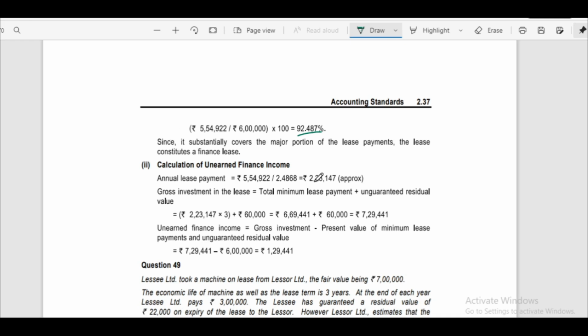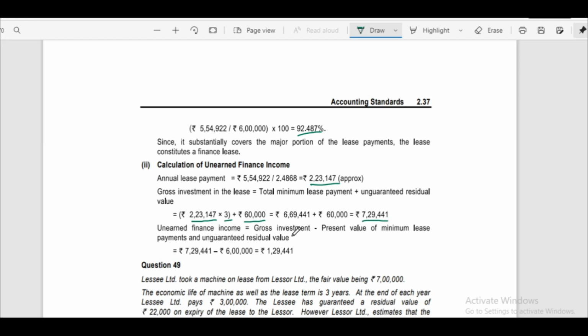Annual lease payment is 2,23,147. Now we have to calculate gross investment in the lease. Gross investment in the lease is equal to total minimum lease payment plus unguaranteed residual value. Here lease value into 3 years plus unguaranteed residual value, that is 7,29,441.